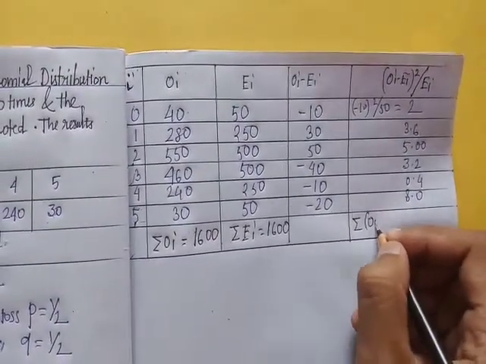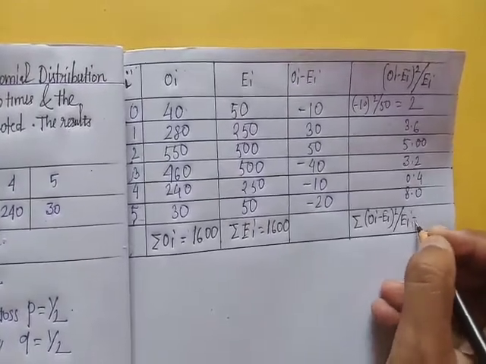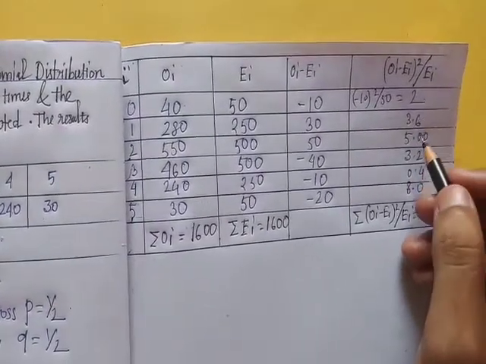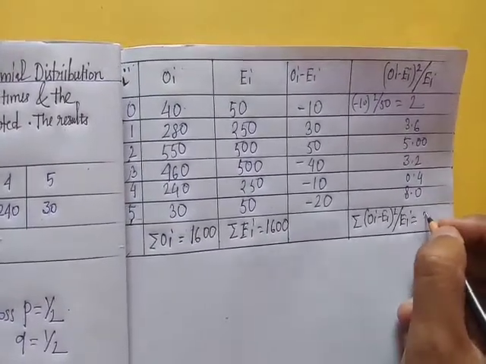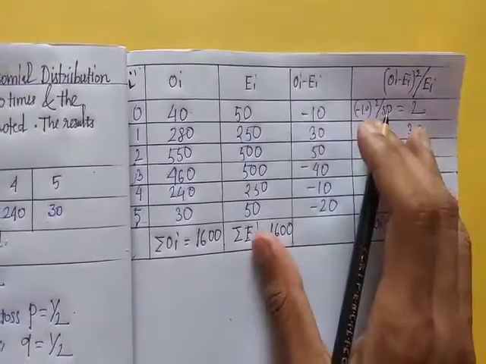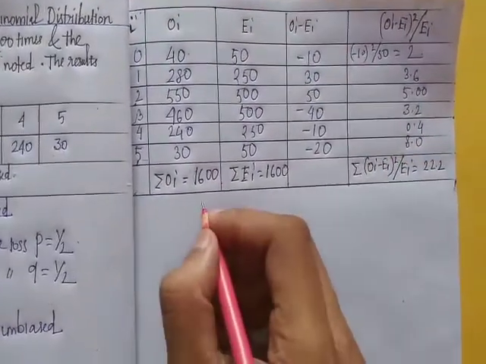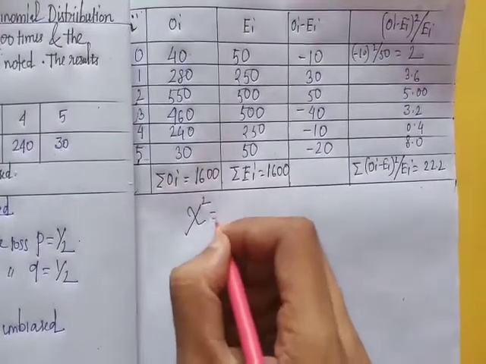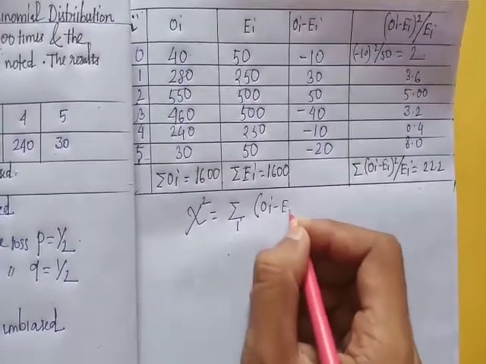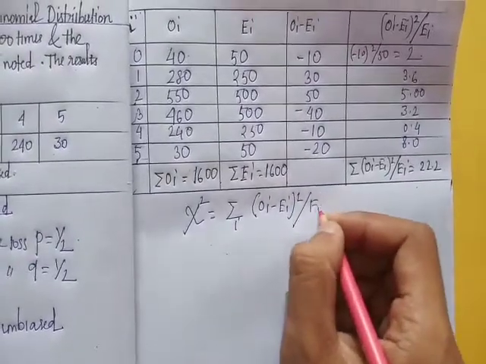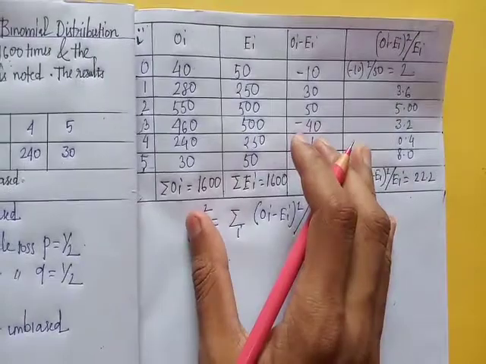Next, y minus Ei whole square by Ei is 2 plus 3.6 plus 5 plus 3.2 plus 0.4 plus 8, which is equal to 22.2. Okay. So this is the value of chi-square. The formula of chi-square is summation over I of y minus Ei whole square by Ei. So this is equal to 22.2. This is the calculated value of chi-square.